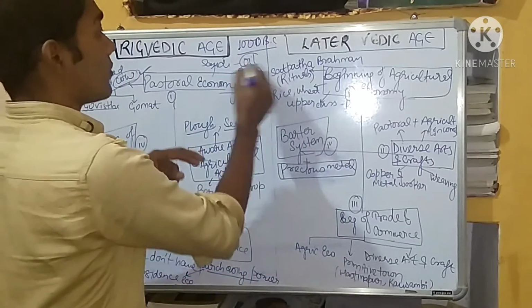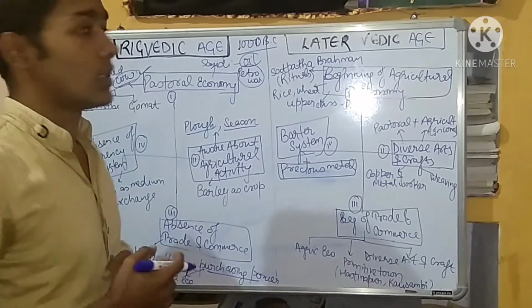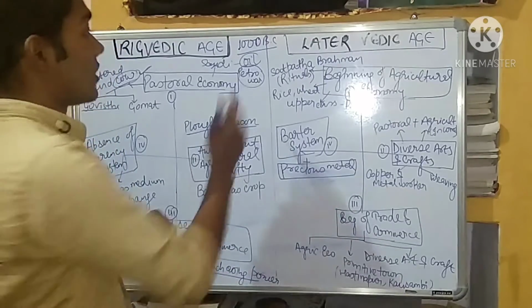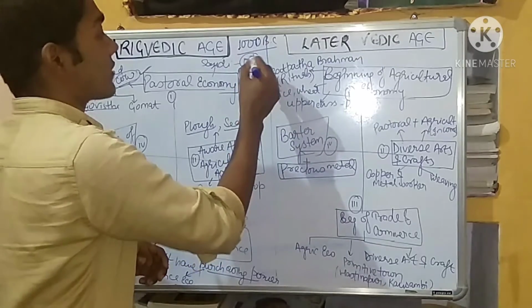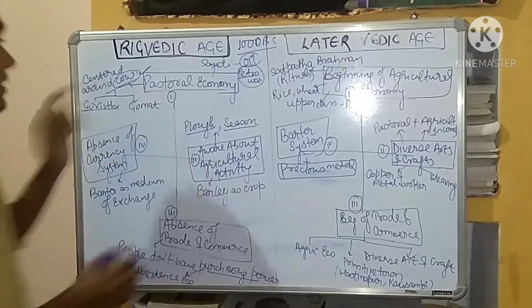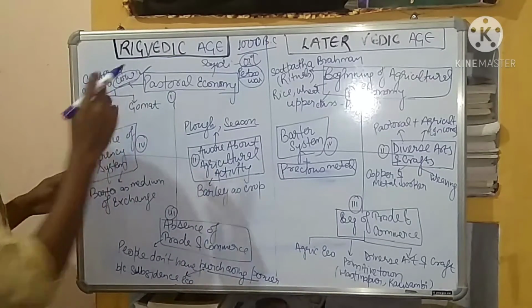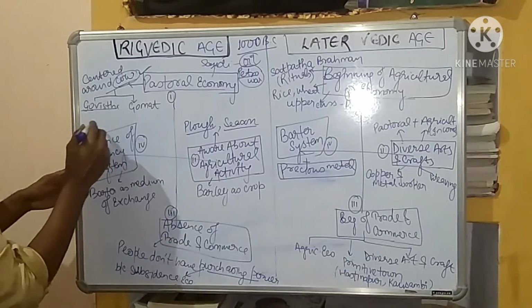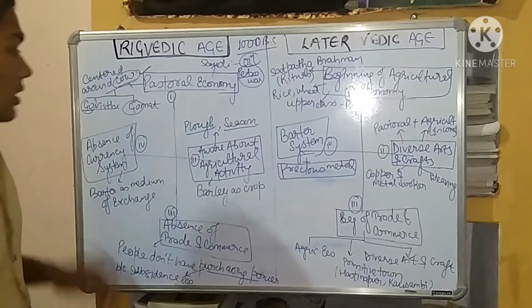So whatever the central theme of any country or any age, everything is based on that central theme. In Saudi Arabia, oil is the central theme, so everything is based on petro. Petro means oil. Similarly, in the Rigvedic case, the cow was the main center. So every term was derived from the cow, that is go, vishti, gomat, etc.